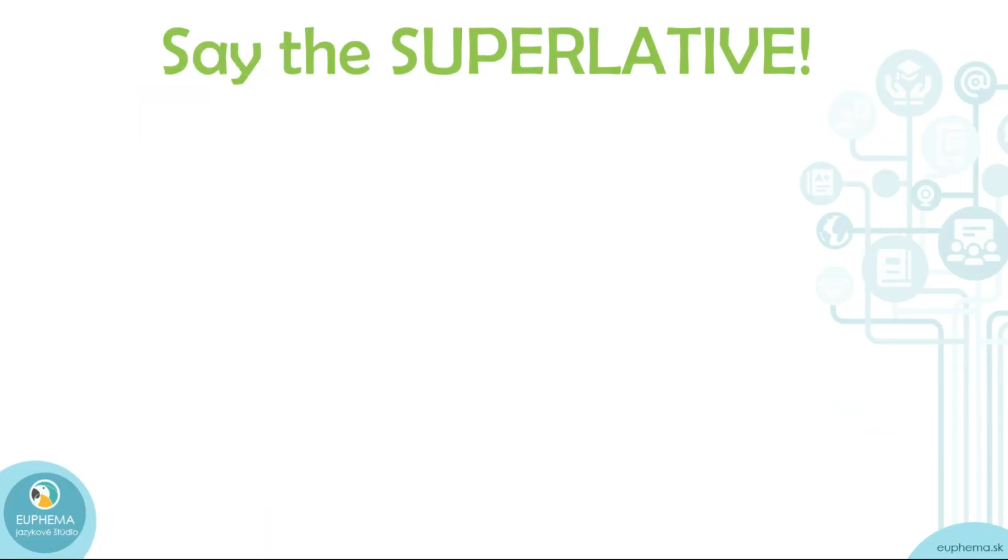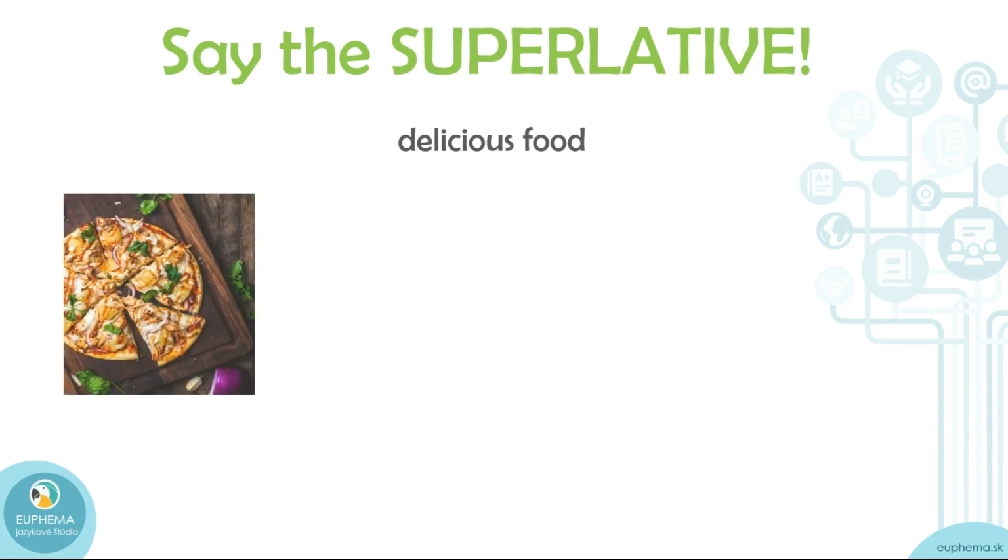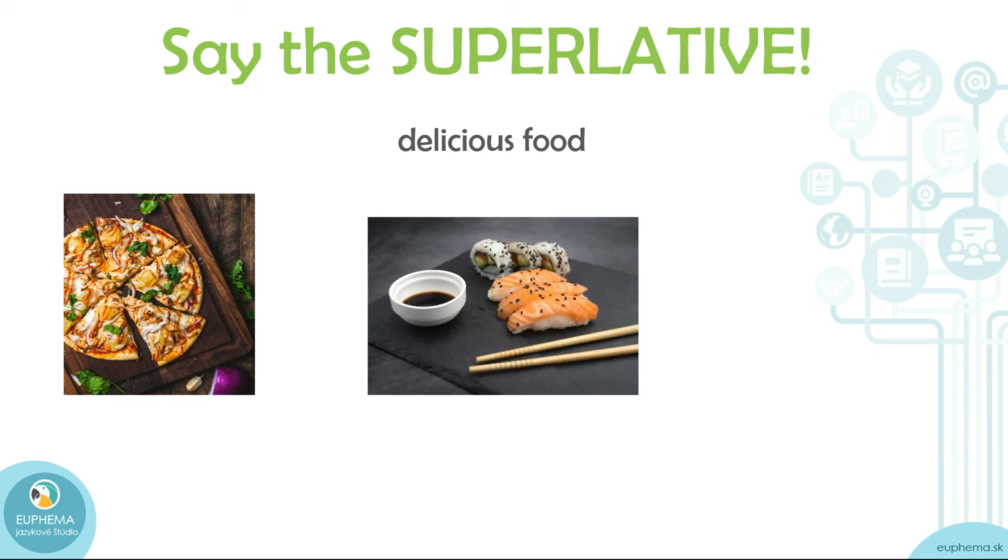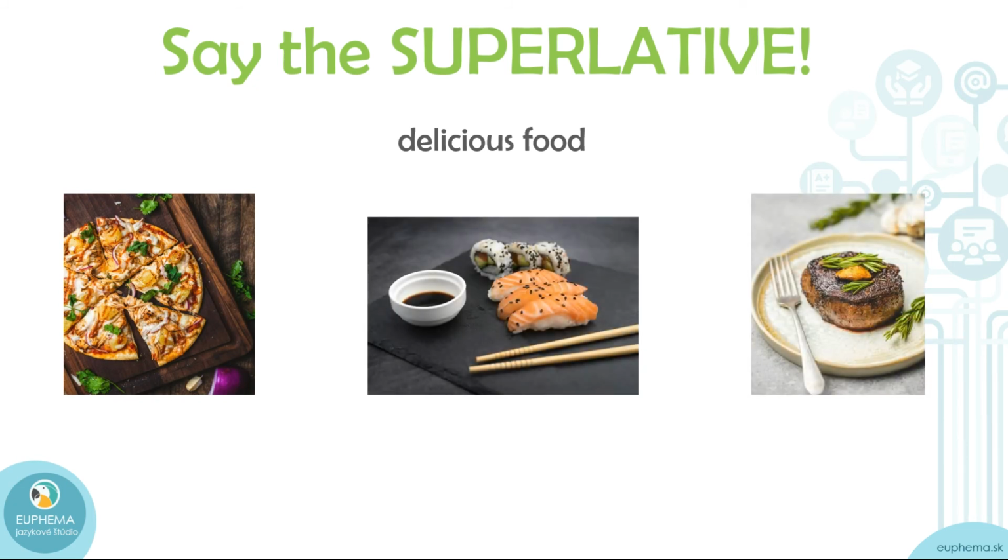Another example, again, say the superlative. This time, let's use the connection delicious food. And let's compare pizza, sushi, and steak. And let's not forget that delicious is quite a long adjective, yeah? Delicious. It's not possible to say the deliciousest, but you have to use this extra word, the most delicious, right?